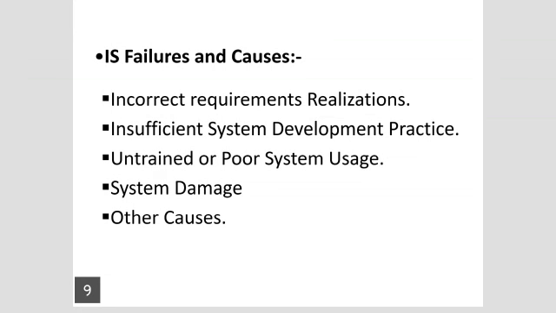So these are a few system failure reasons: incorrect requirement realization, insufficient system development practice, untrained or poor system usage, system damage, and other causes. So these are the things related to IS failure and causes.